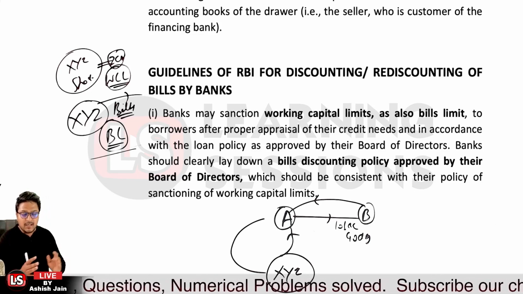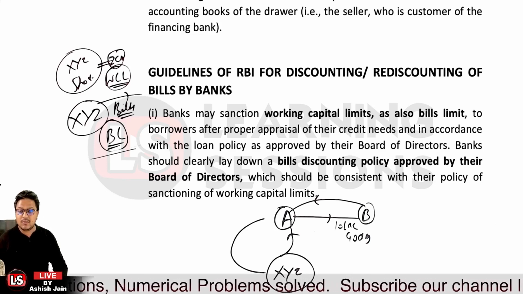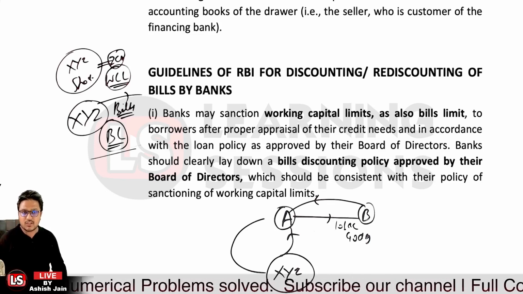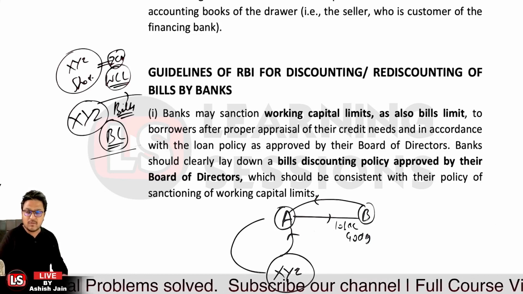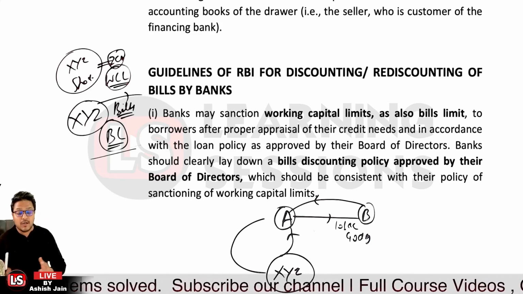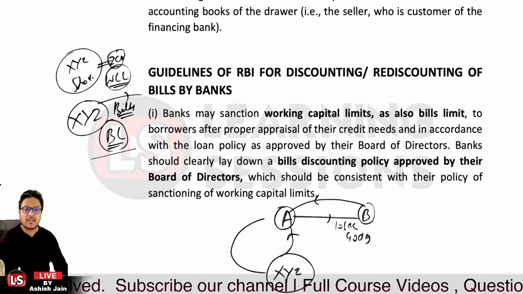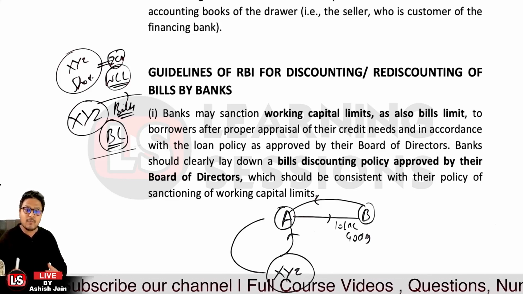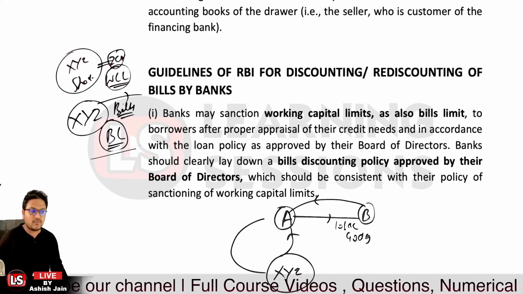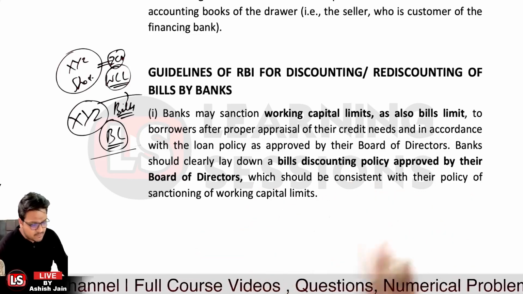Okay, so the bill discounting limit can be sanctioned to a particular customer based upon the creditworthiness of the borrower, and as per the policy which is approved by the board of directors, and further it should be consistent and conforming with the sanctioning of the working capital limits. So that's related to the first point.